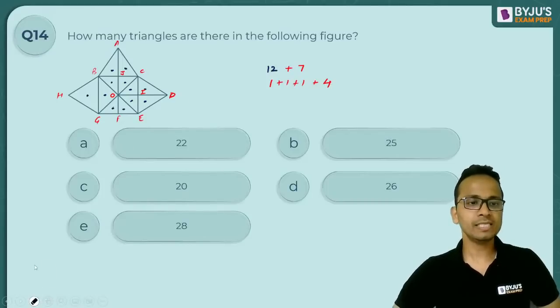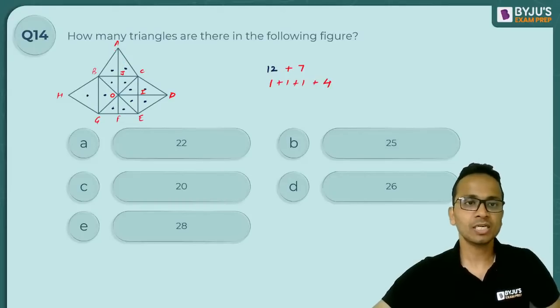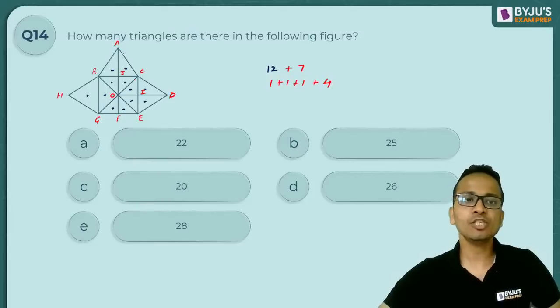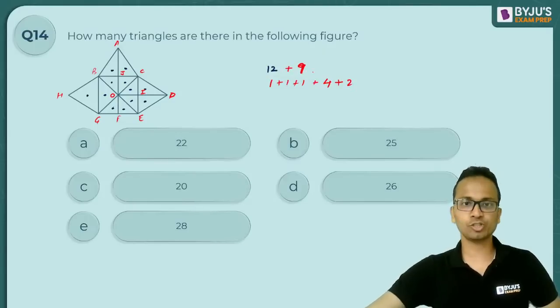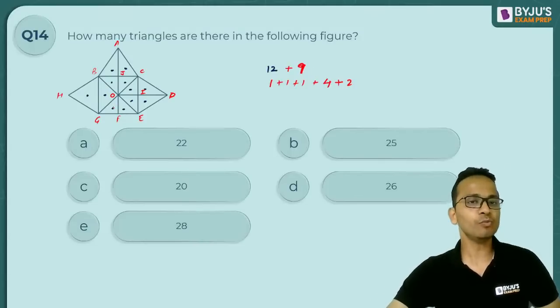Now let's see the triangles which can be made using three triangles. Okay, wait, some more triangles are there. So ACO and AOB, these two triangles are also there. So here +2 more will be added. So this should be 9. So 12 plus 9 is 21. 21 triangles have already come.